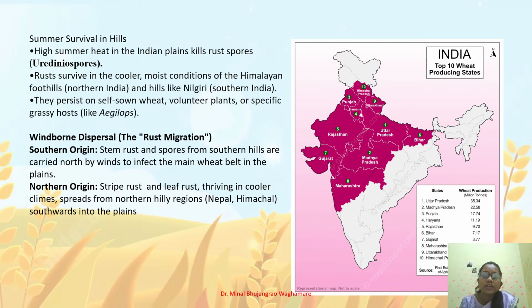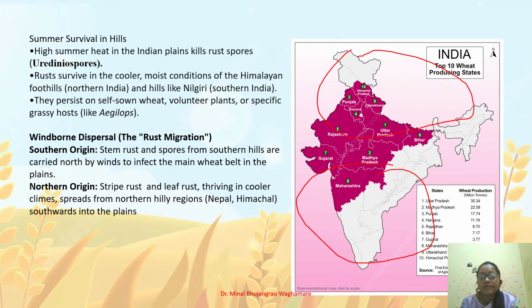In the southern to central area, black stem rust is more severe, and in the northern part of India, stripe rust and leaf rust are more severe. Why is this?